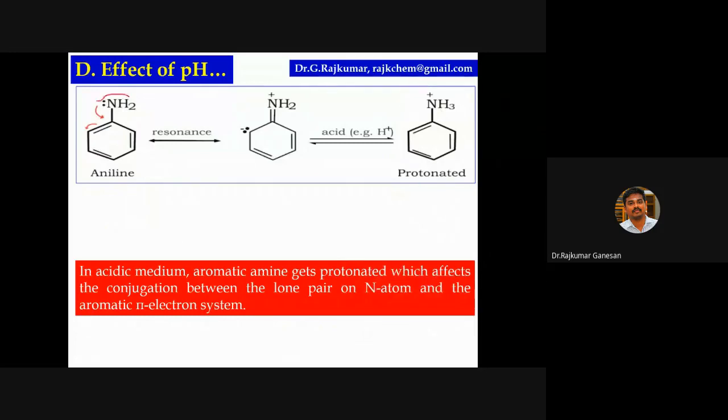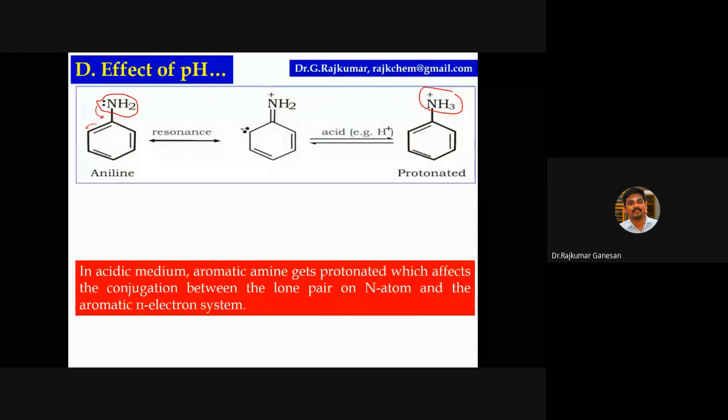Here there is a possibility of delocalization because the lone pair is there. Here there is no lone pair. It gets protonated. Aniline is a Lewis base, an electron pair donor. That's the concept. Please remember the acid base concept. Lewis acid means electron pair acceptor, Lewis base, electron pair donor. It donates and coordinates with the proton. How? Through its lone pair.